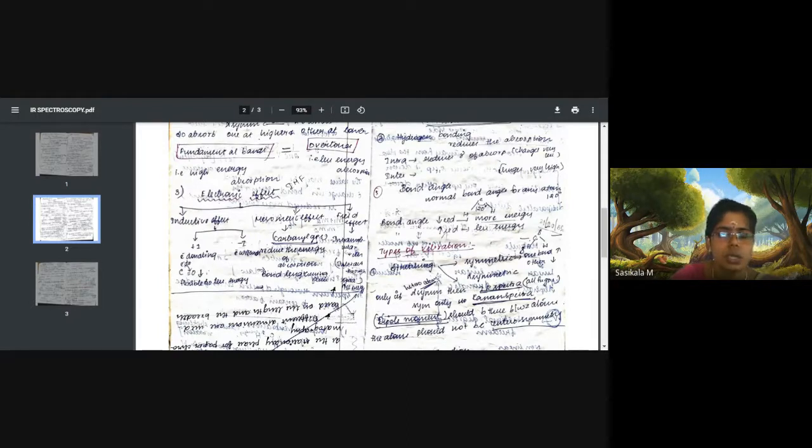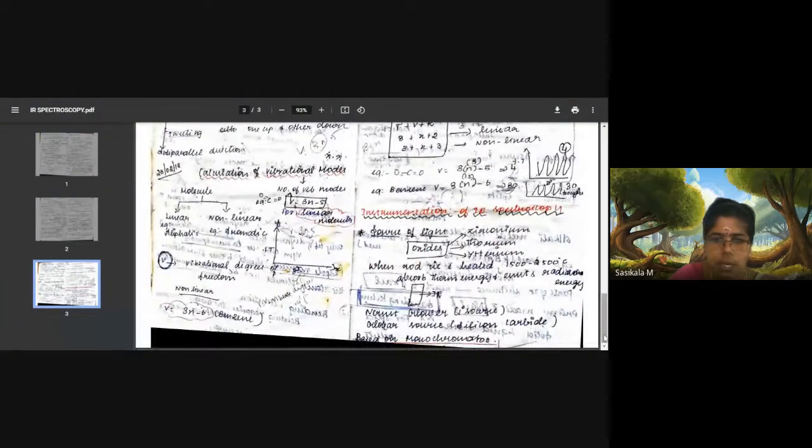So these are all the topics we have discussed under IR spectroscopy. Hope you have understood all the topics. If you have any doubt, you can clarify now. We have seen theories, number of regions, types of regions, applications, and the ranges, everything we have seen.